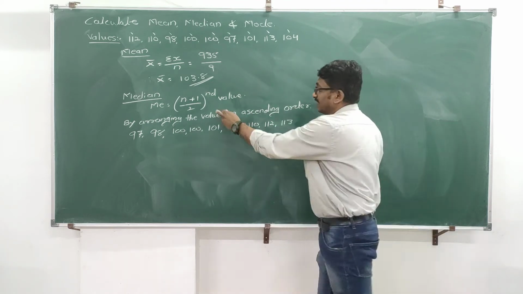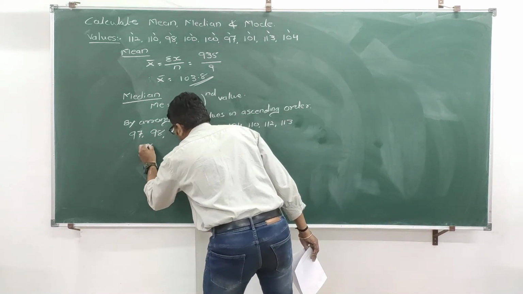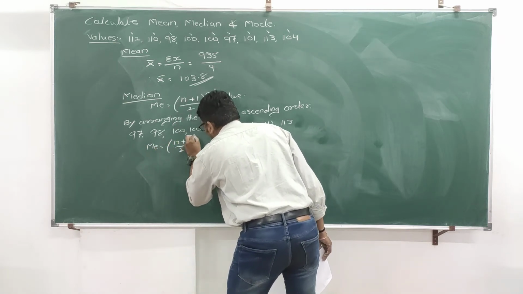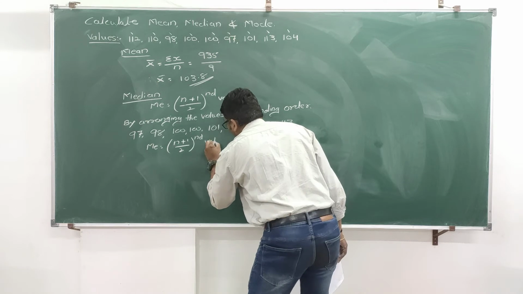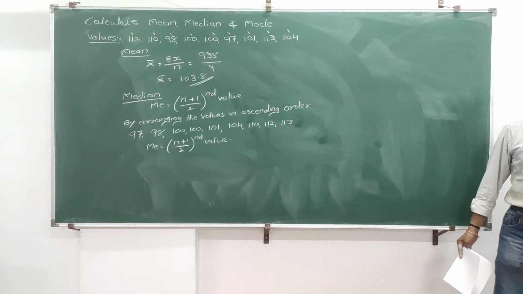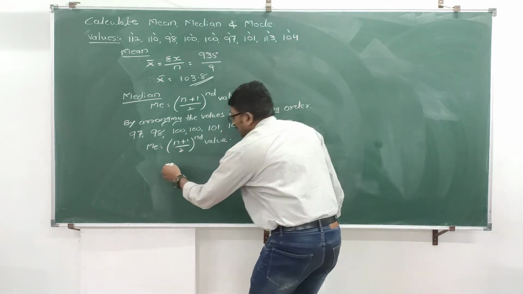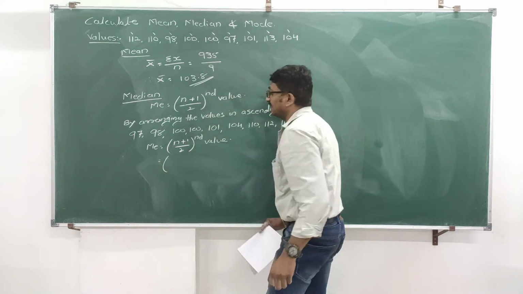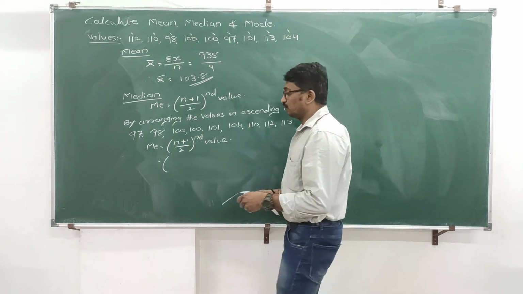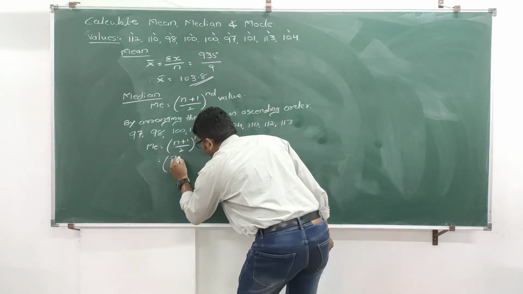Okay. Now we can apply the formula. Write down the formula once again. Median is equal to (n plus 1) divided by 2 th value. Okay. Now substitute the value. What is n? Small n is the number of observations. You know there are how many observations? 9 observations.